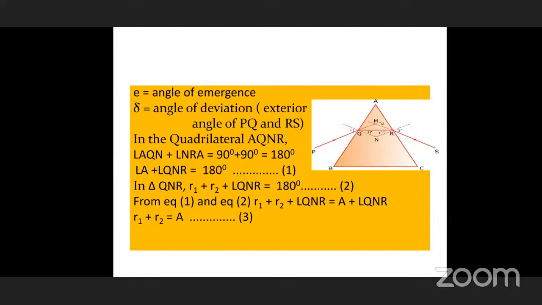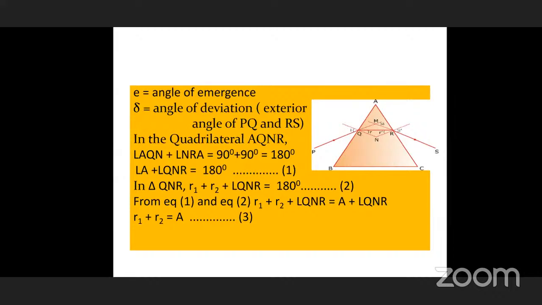The sum of the three angles in any triangle is 180 degrees. Using that theorem, r1 plus r2, both refracted angles, plus angle QNR, all these three angles sum to 180. This is equation 2. So in equation 1 and equation 2, the RHS of both is 180.